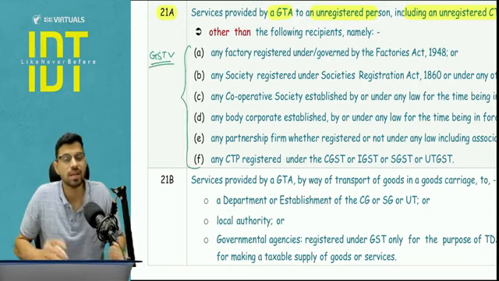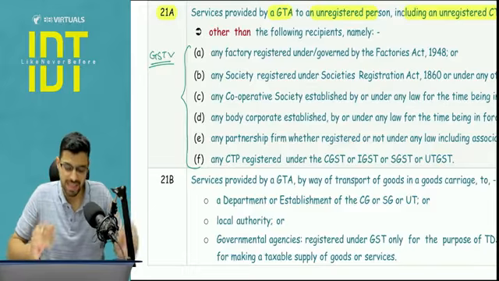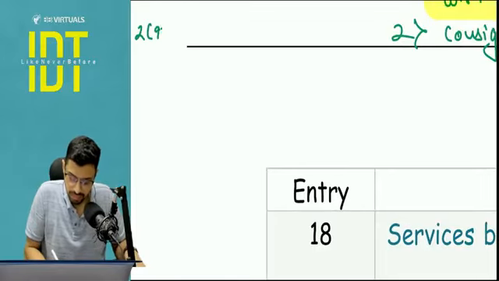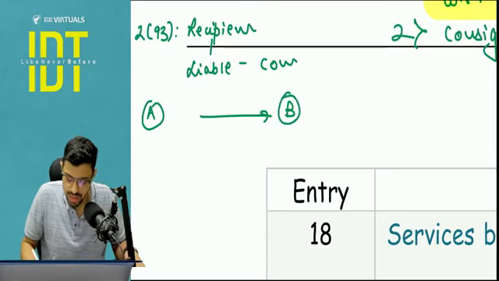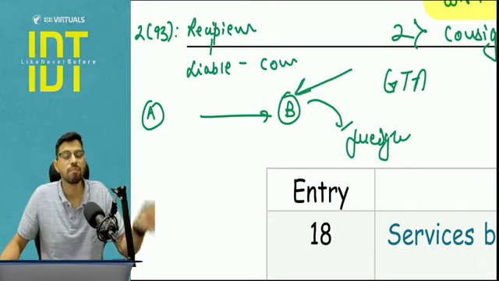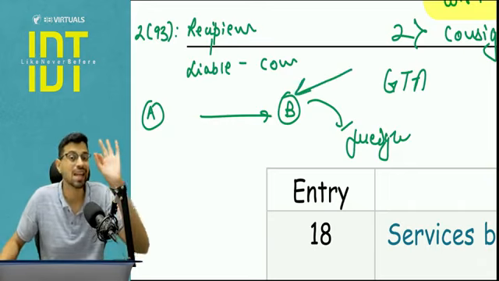Now, who are these recipients? Before that, I would like to remind you of the meaning of recipient. A recipient means the person who is liable to pay the consideration. So if Mr. A is sending goods to Mr. B, but B is the person paying the freight, then your GTA analysis will happen from the point of view of Mr. B, because Mr. B is the recipient of the GTA service. Is this clear? The person liable to pay.